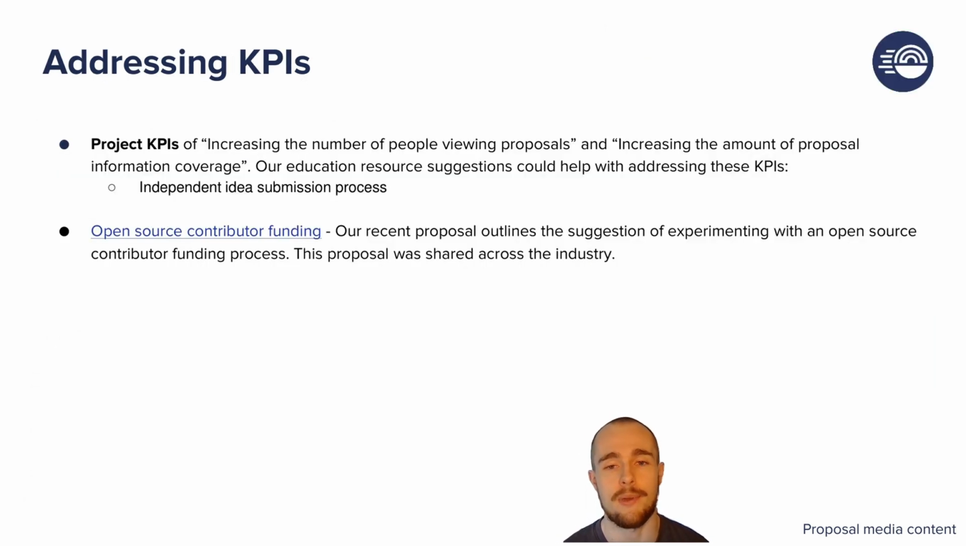The project has a number of KPIs that it wanted to address. These included increasing the number of people viewing proposals and increasing the amount of proposal information coverage. Suggestions that emerge from our educational resources can help to address these KPIs. One suggestion that came out of the disbursement analysis was that using independent submission processes could be far more beneficial to an ecosystem's disbursement process. Enabling ideas to be more persistent and submitted at any time could help with addressing the KPIs that were originally planned. So for increasing the number of people viewing proposals, if ideas are persistent and can be submitted at any time, the opportunity for community to view and understand these ideas can increase.